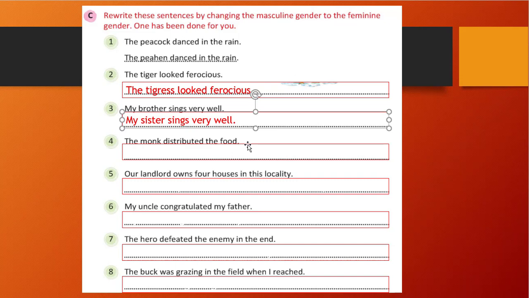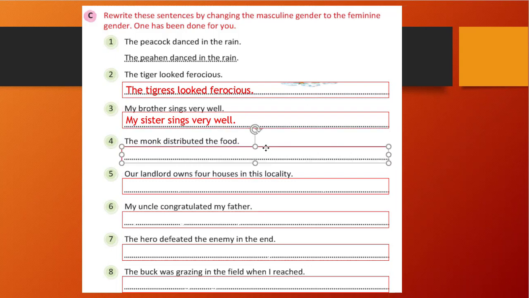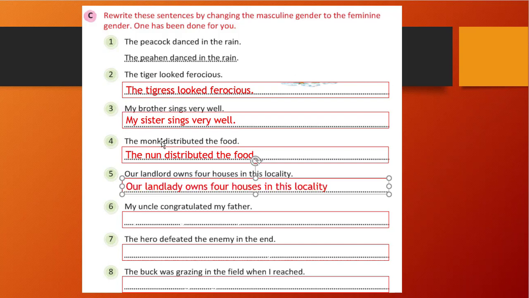The monk distributed the food. Who distributed the food? The monk, right? So the monk is a male. So the female is a nun. So the nun distributed the food. Our landlord owns four houses in the locality. Here landlord is given. So what will be the opposite? Landlady, right? Our landlady. So the remaining things remain the same. We need to change only the masculine gender to feminine.